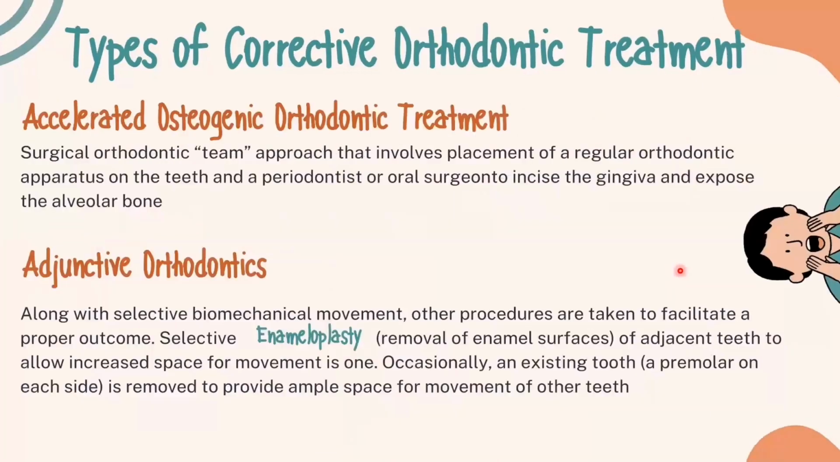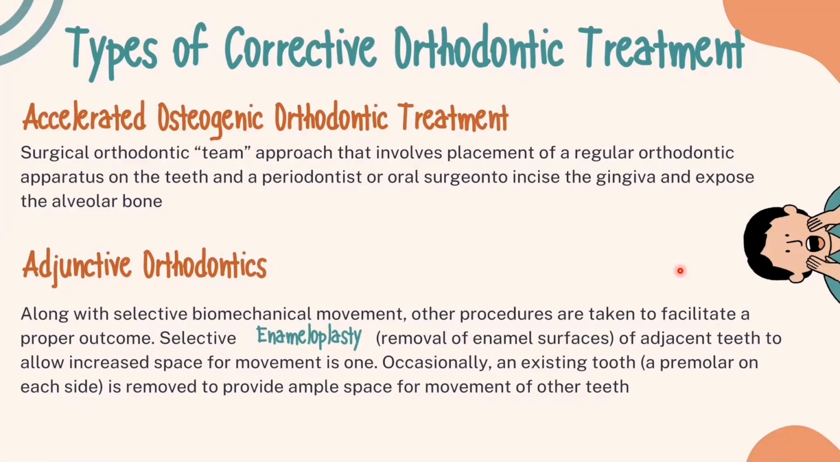Types of corrective orthodontic treatment: accelerated osteogenic orthodontic treatment, a surgical orthodontic team approach that involves placement of a regular orthodontic apparatus on the teeth and a periodontist or oral surgeon to incise the gingiva and expose the alveolar bone. Adjunctive orthodontics, along with selective biochemical movement. Other procedures are taken to facilitate a proper outcome.